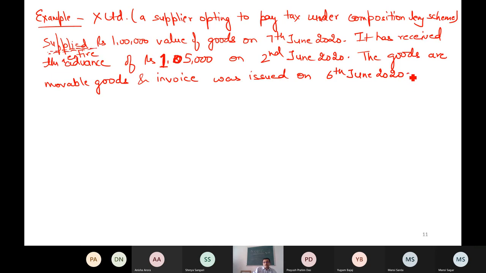Okay. Now in this case, question says determine the time of supply. X Limited, a supplier opting to pay tax under composition levy scheme, supplied rupees 1 lakh value of goods on 7th June. Supplied means since these goods are movable goods, I am assuming that these are removed for delivery, removed for dispatch. The point is, these are movable goods, so these are removed for dispatch.